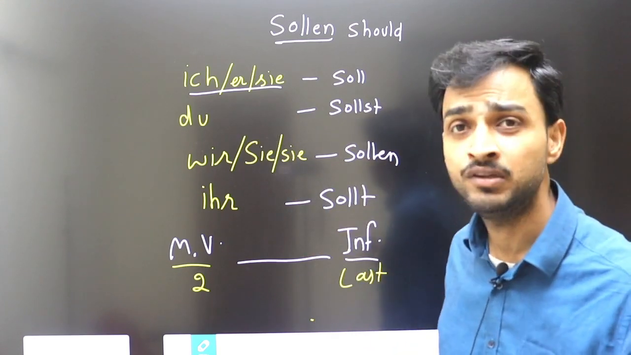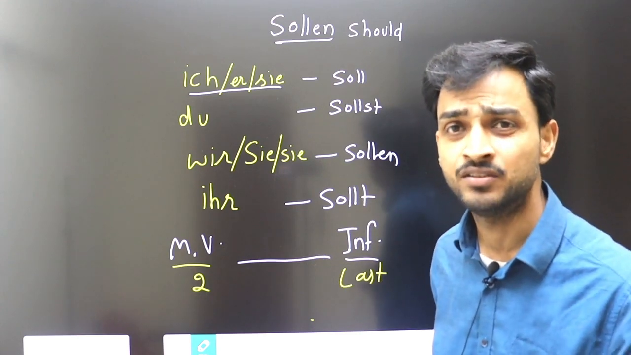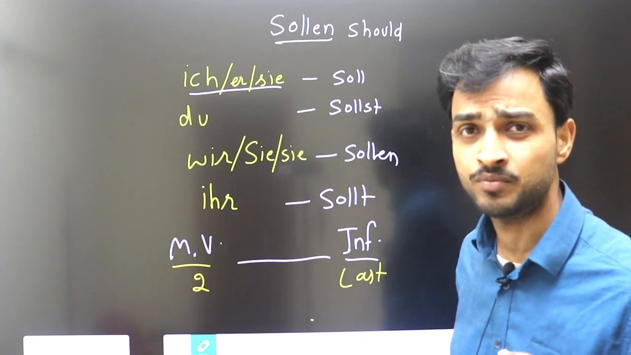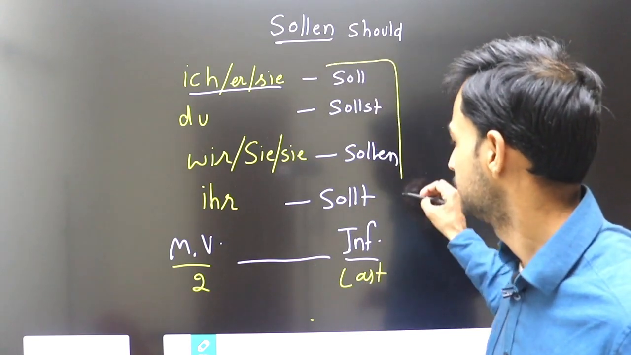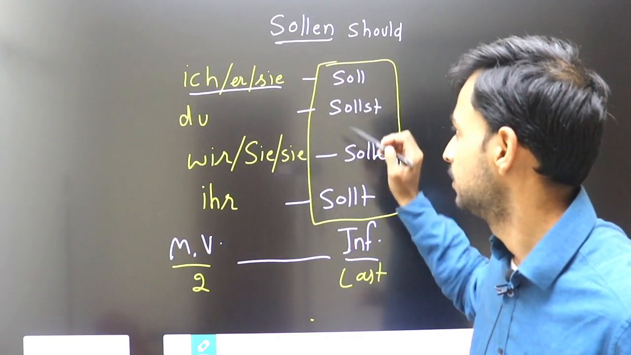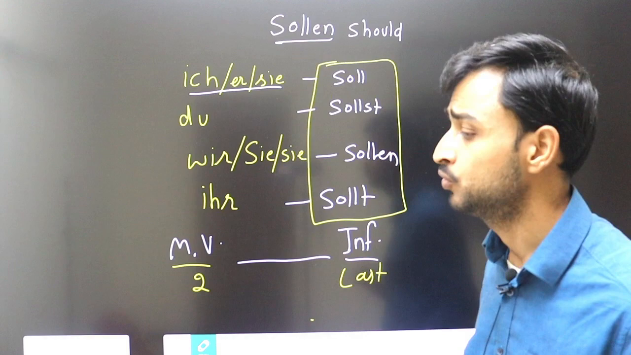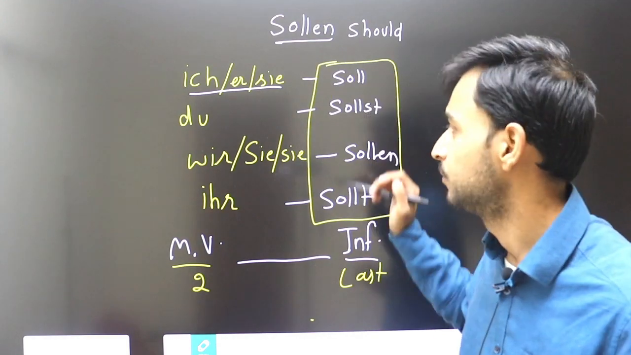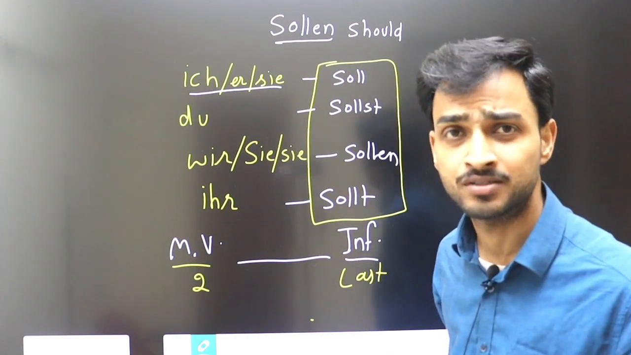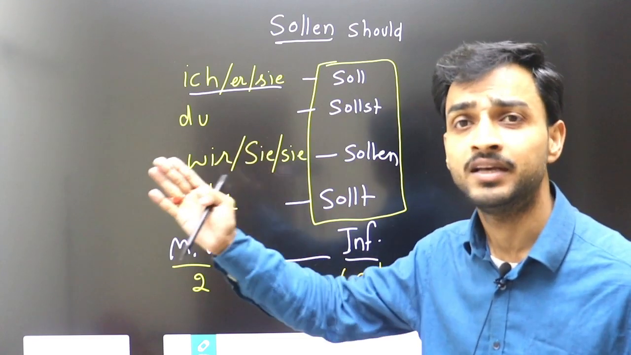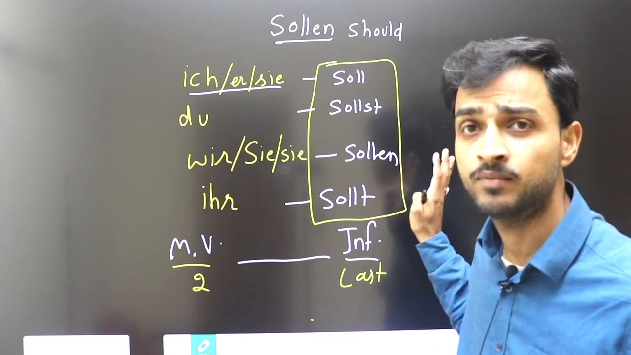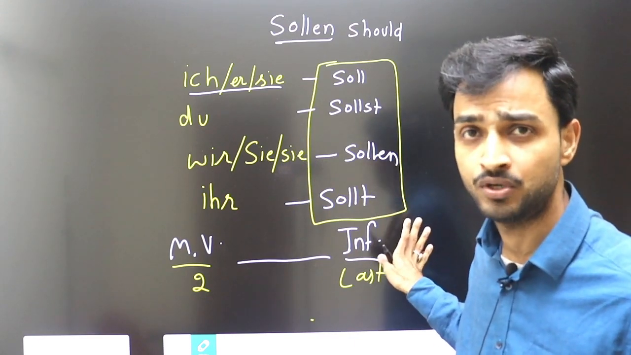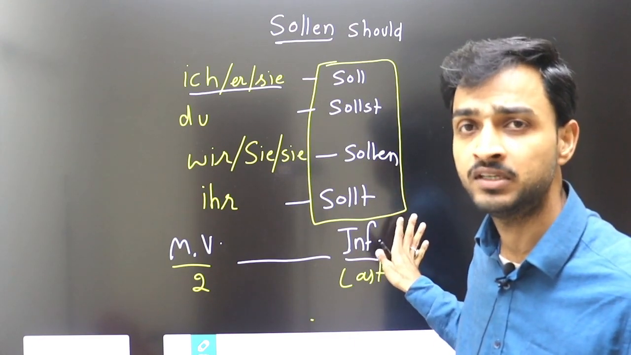Okay, now we'll see how to make sentences. It is very important to learn sentence formation with the modal verb. You can note down, this is called verb conjugation. How to conjugate the verb: I should, ich soll. You should, du sollst. He should, er soll. This is called verb conjugation of the modal verb. You can note it down.